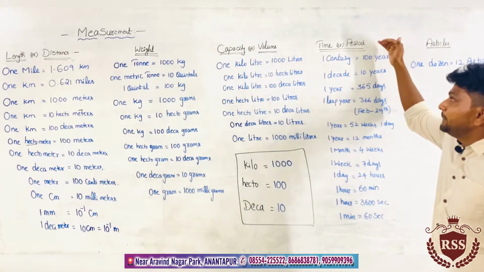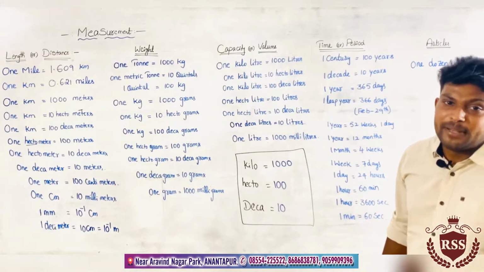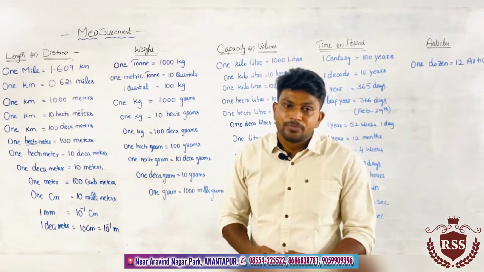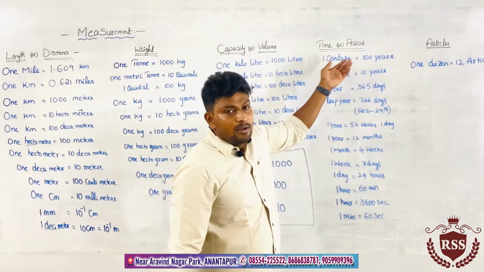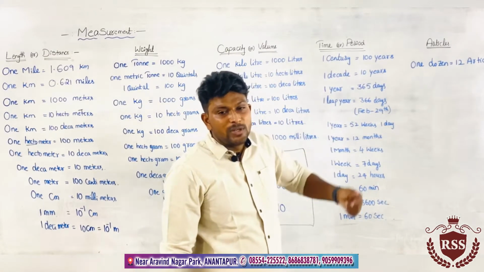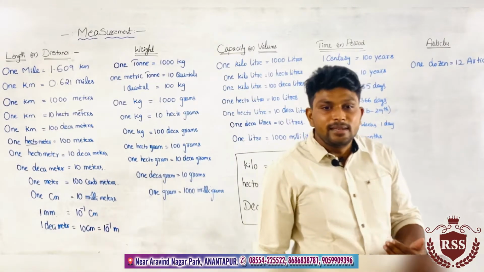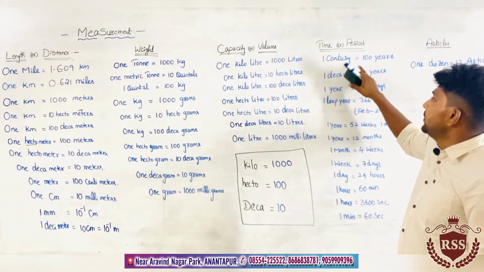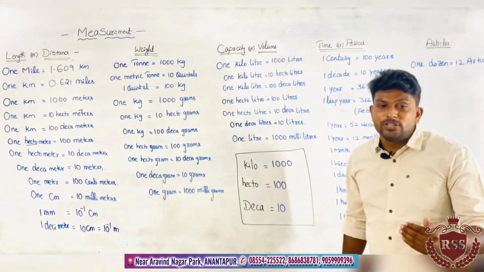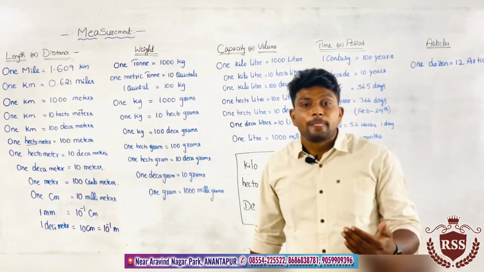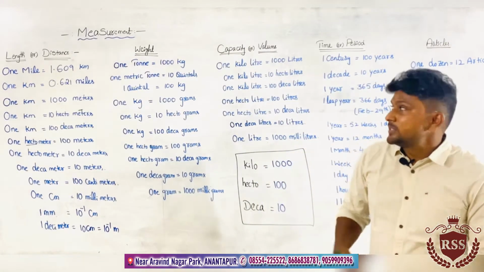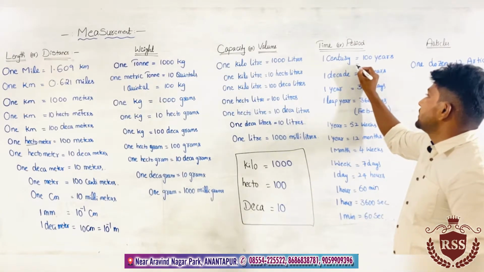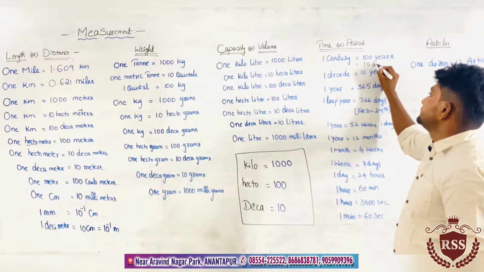Next one is time or period. Time means how much period we are consuming. In general, you know that, right? Century. 1 century equals 1000 years. 1 century can also be written in terms of decades. 1 century equals 10 decades.